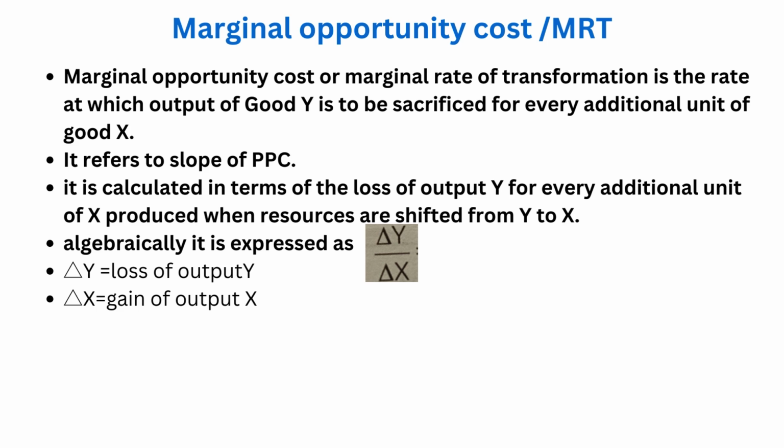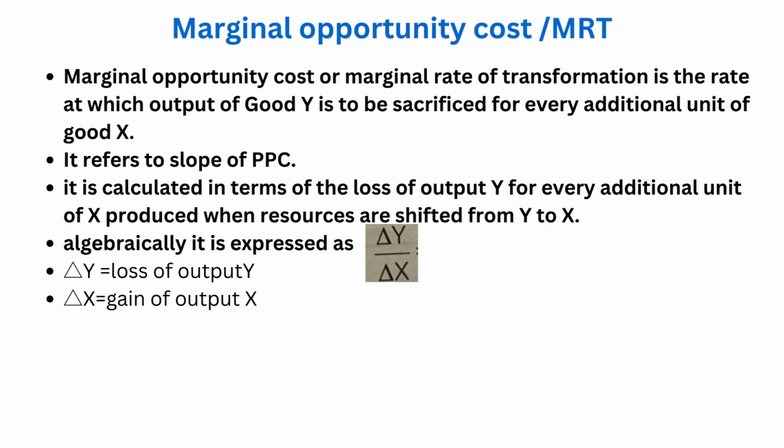Moving forward, let's study marginal opportunity cost or marginal rate of transformation, MRT. What is MRT? It is the rate at which output of good Y is to be sacrificed for every additional unit of good X. It refers to the slope of PPC. So what does the slope of PPC show? It shows marginal opportunity cost or MRT.